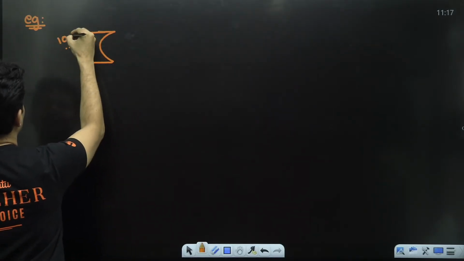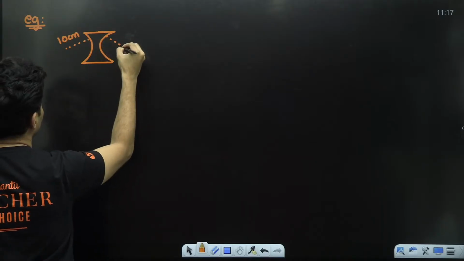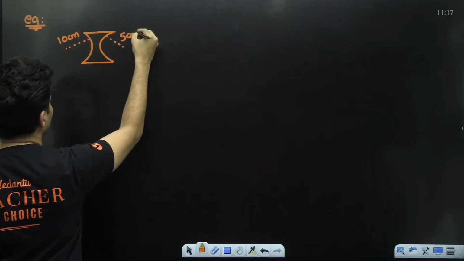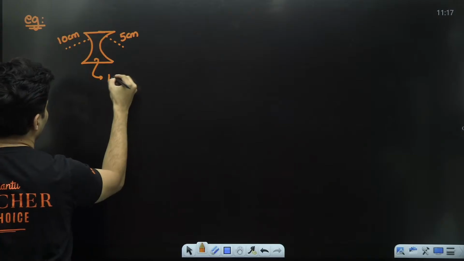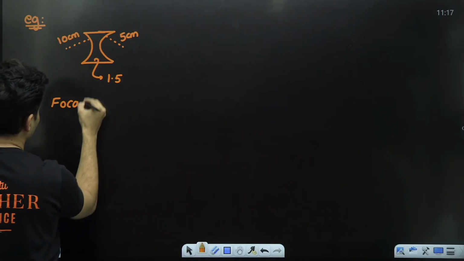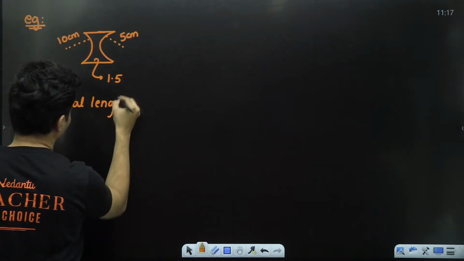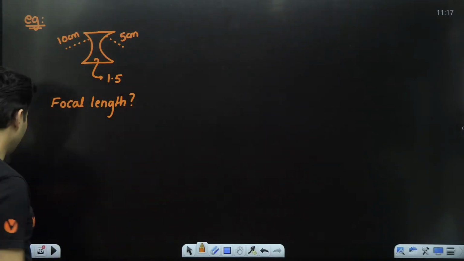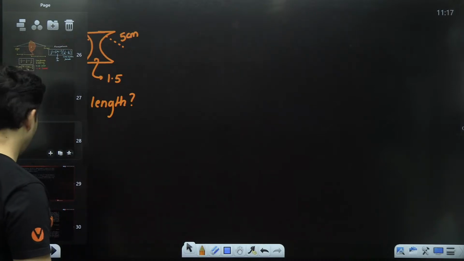This is, let's say, 10 centimeter. This is, let's say, 5 centimeter. This is having a refractive index of 1.5. Can you find the focal length of this particular lens? Let's try to figure this out.